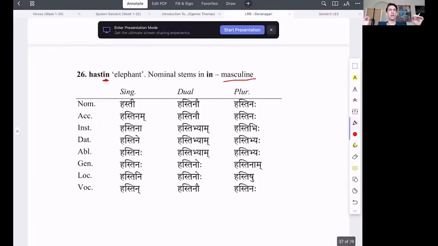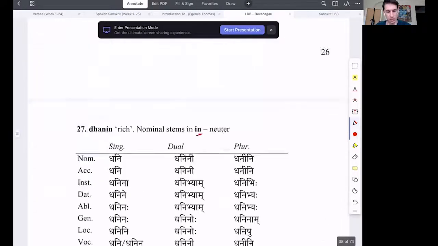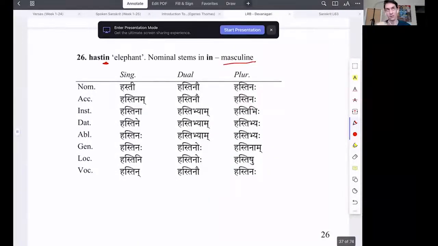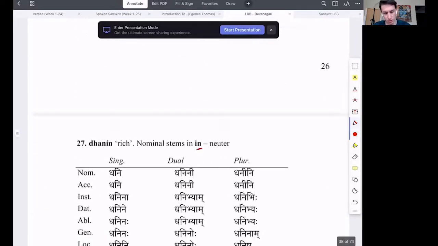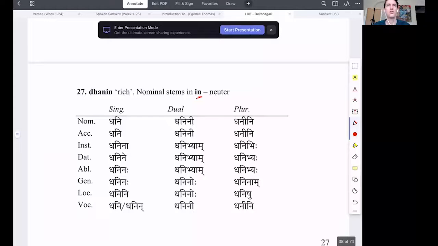We're now learning the paradigms that end with -in. We're learning about words that end with -in. The paradigms for those words ending with -in are on pages 26 and 27. 26 is masculine, 27 is neuter. And now you're asking, where's the feminine? The feminine is on LRB 11.